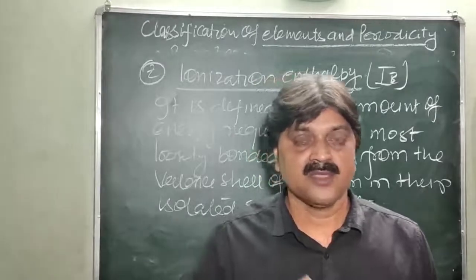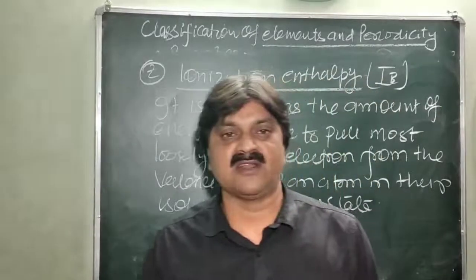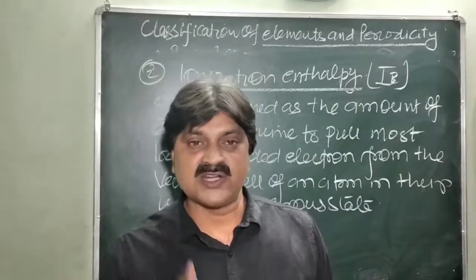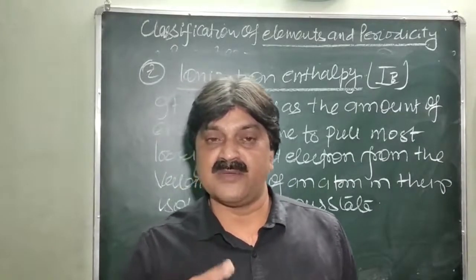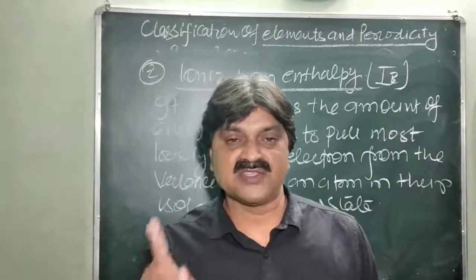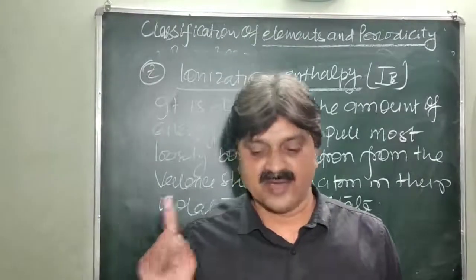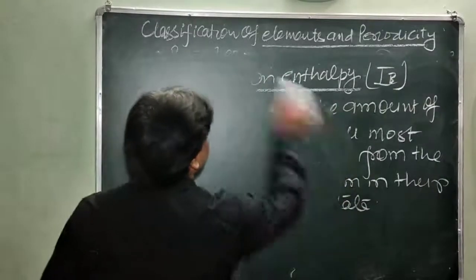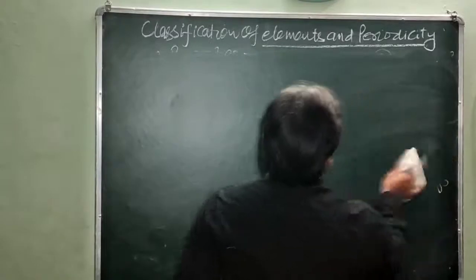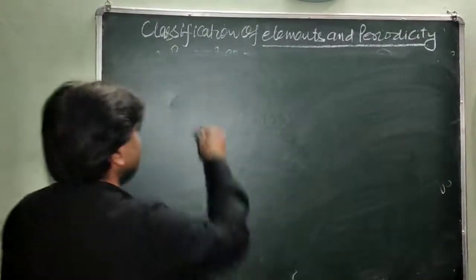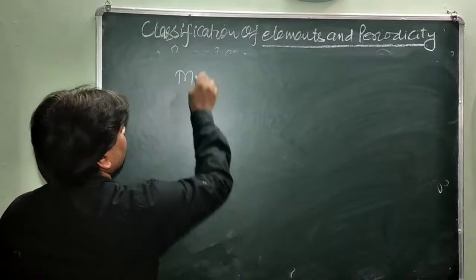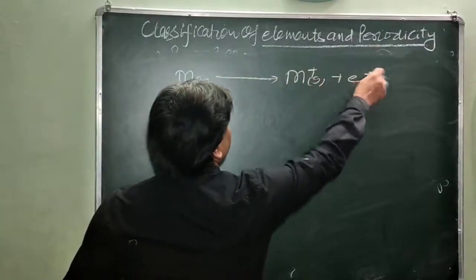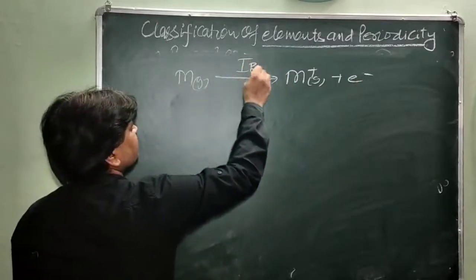ionization enthalpy. It means the electron is released from the valence shell, but two necessary conditions are given. That is, the isolated state means the metal or element will not be bonded to other atoms, and its state is the gaseous state. For example, you will see here, a metal M in its gaseous state. When it loses one electron, it becomes M plus gaseous ion. This is called the first ionization enthalpy.